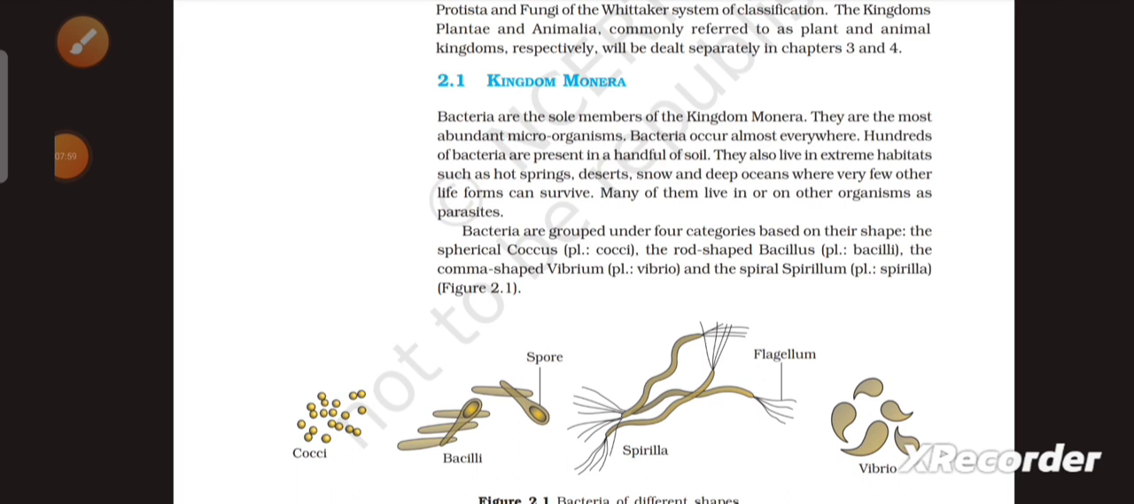Members of kingdom Monera are the most abundant microorganisms. Bacteria occur almost everywhere. Hundreds of bacteria are present in a handful of soil. They also live in extreme habitats such as hot springs, deserts, snow, and deep oceans where very few other life forms can survive. Many of them live in or on other organisms as parasites.